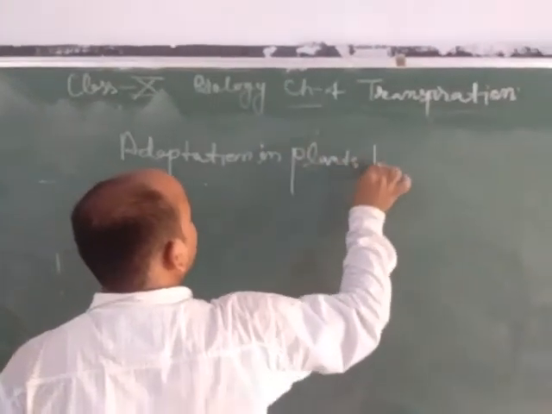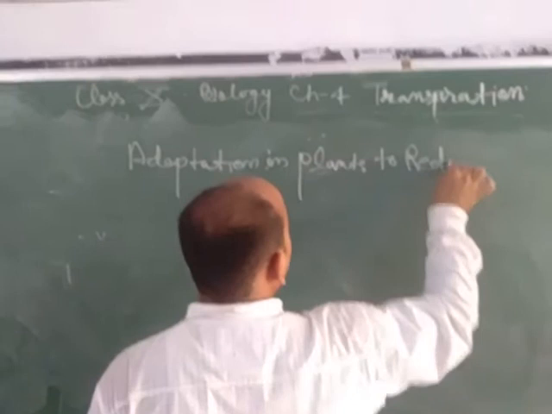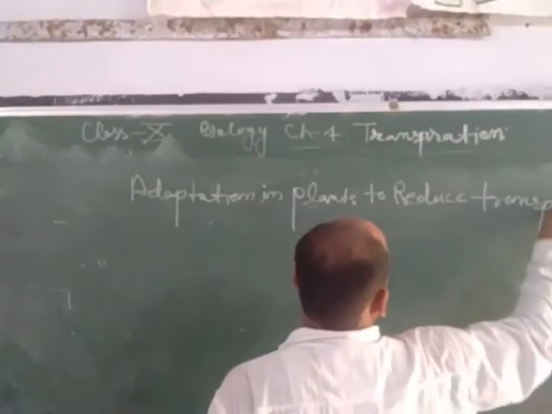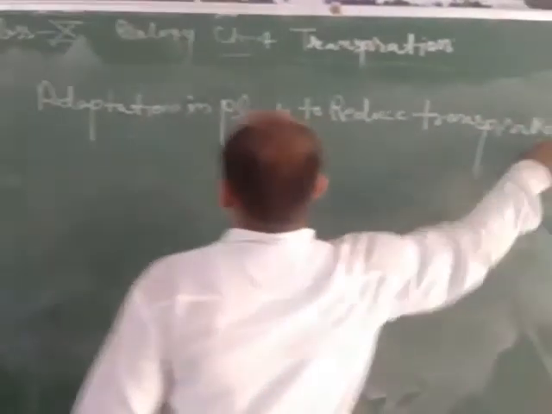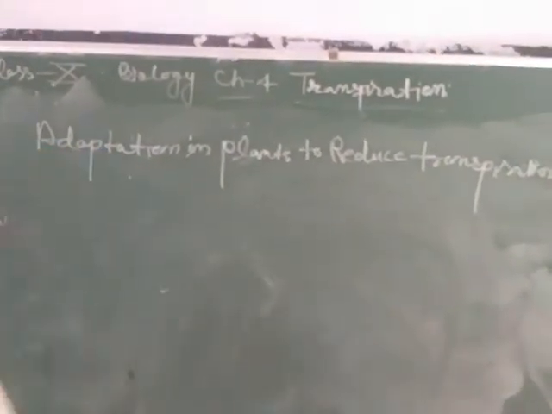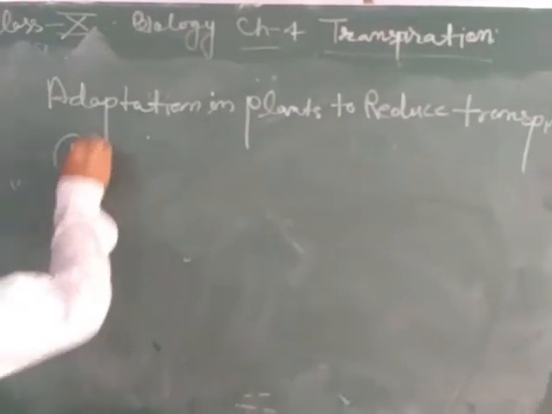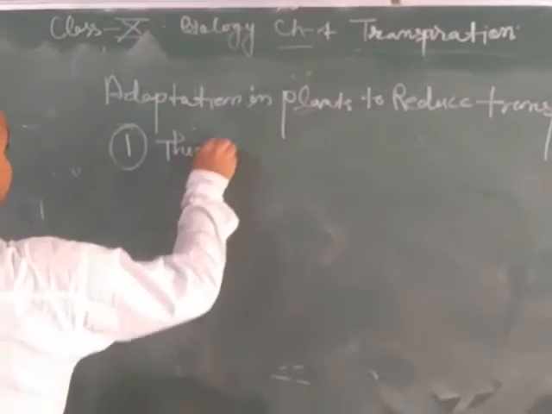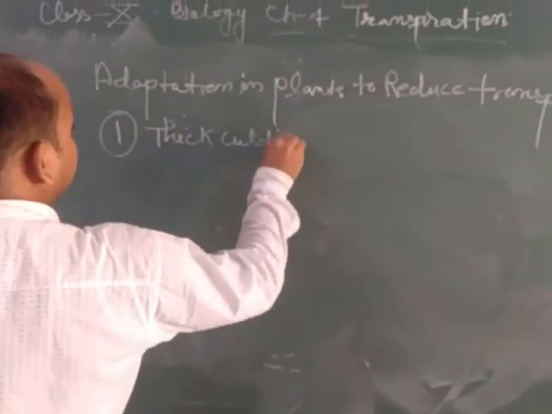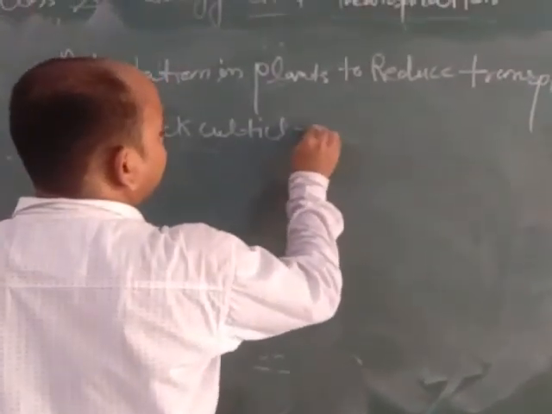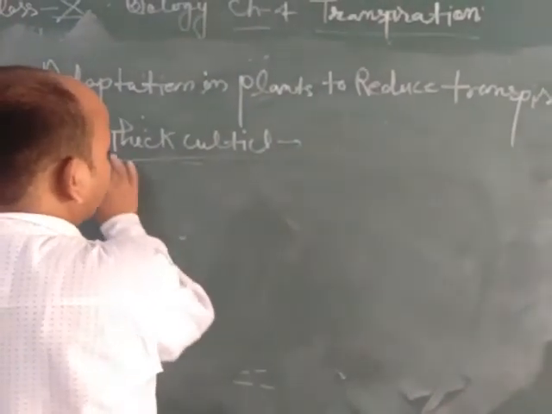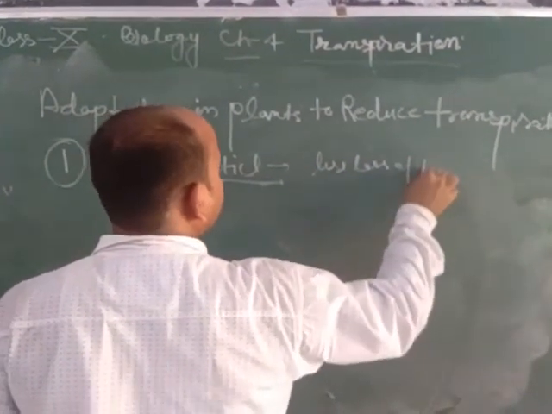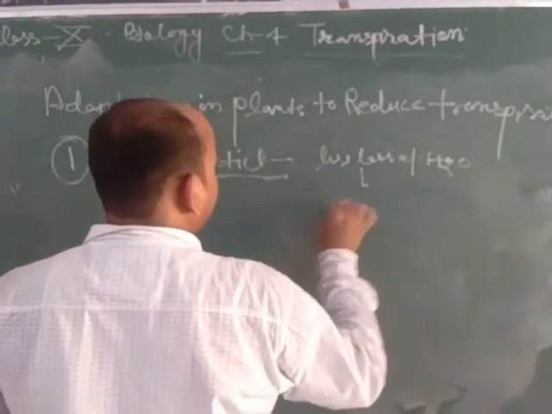Adaptation in plants to reduce transpiration means how a plant can reduce the transpiration process. First point responsible for reducing transpiration is a thick cuticle. Due to the presence of a thick cuticle, there is less loss of water, and so a low rate of transpiration.